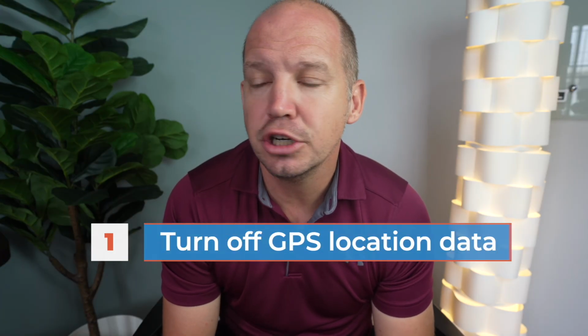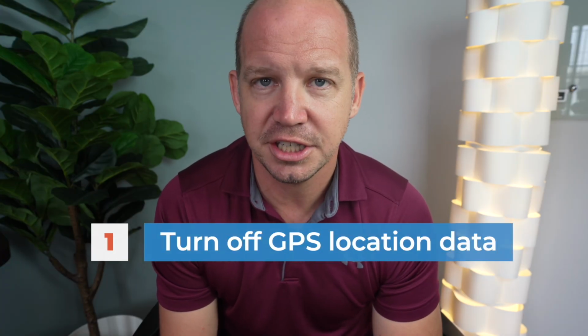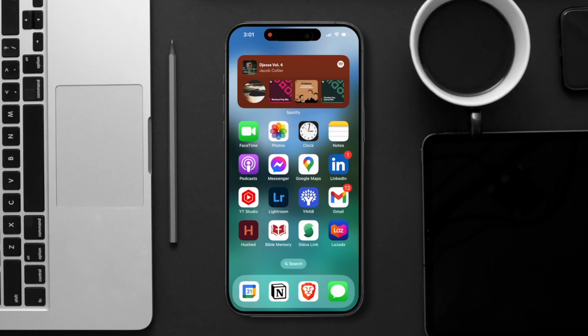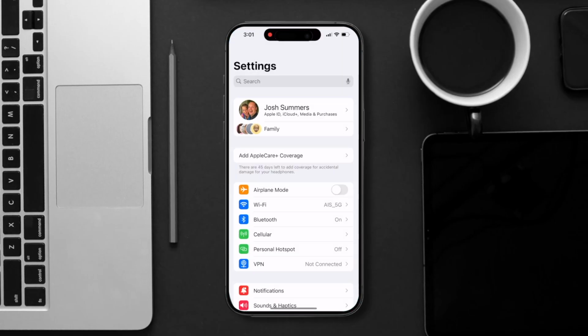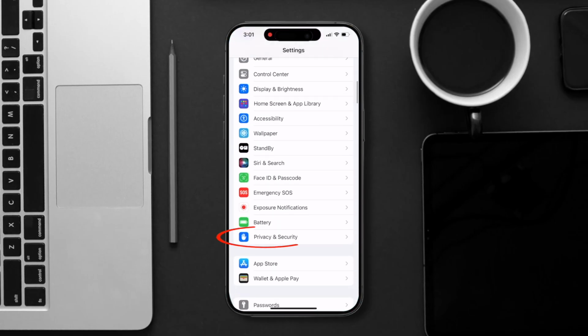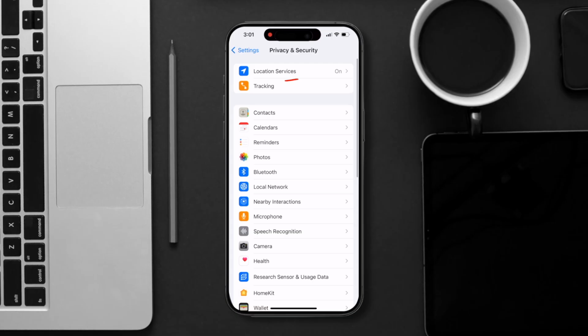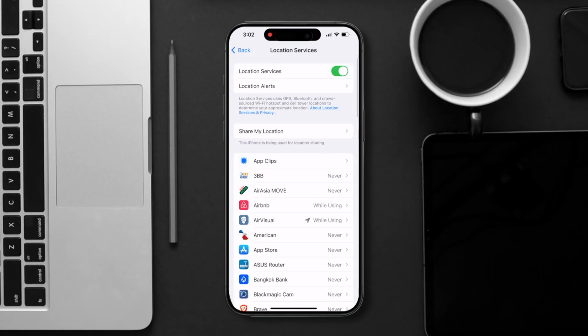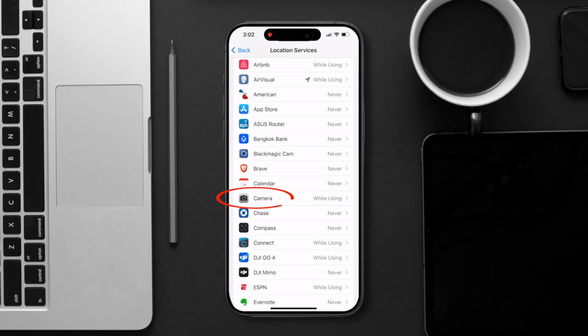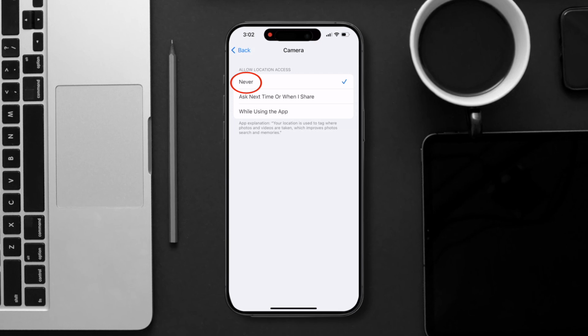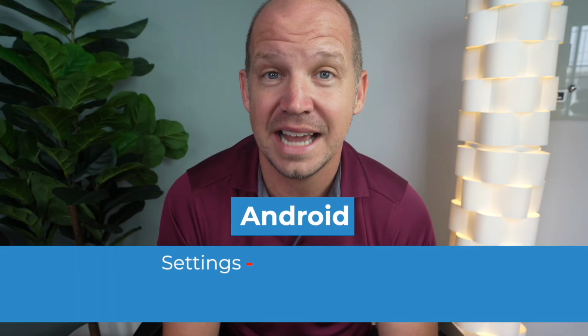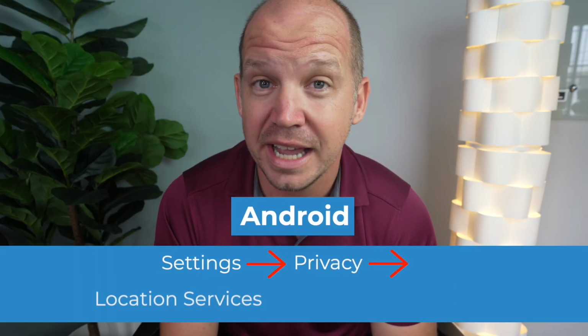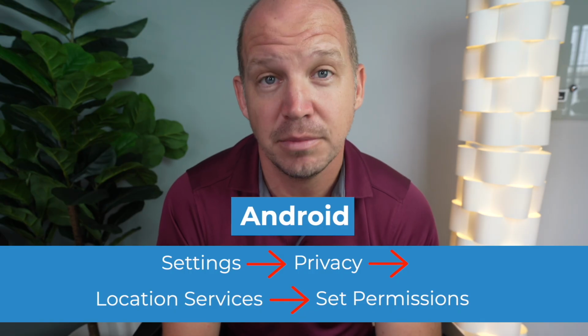First, consider turning off all of this GPS location data for your camera app. On an iPhone, for example, you can go to the Settings app, scroll down to find Privacy and Security, click on Location Services on the top here, and then find the Camera app. The best option for privacy here is Never, but if that's too much for you, then at the very least, I recommend you choose Ask Next Time or When I Share, and then turn off Precise Location. Android is very similar. Open the Settings app, tap Privacy, find Location Services, and then set the proper camera permissions.